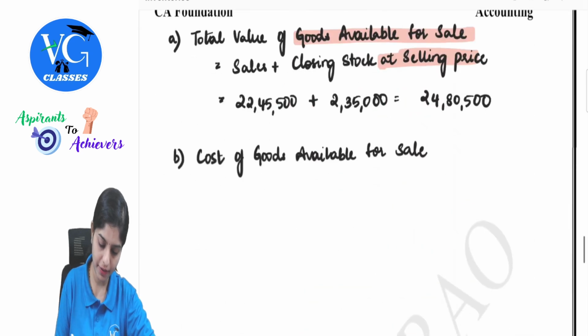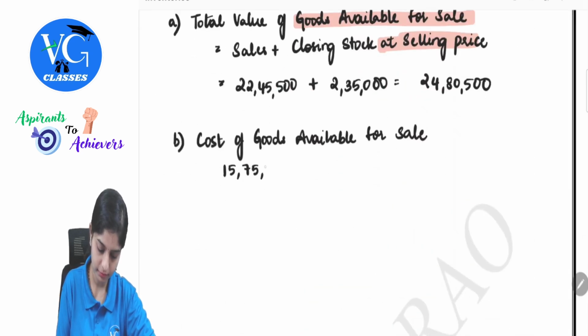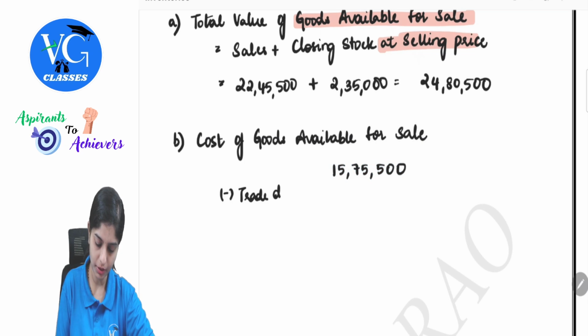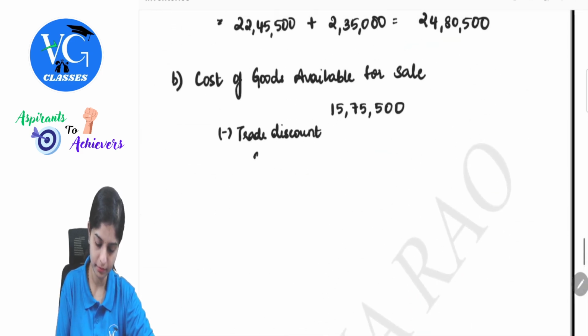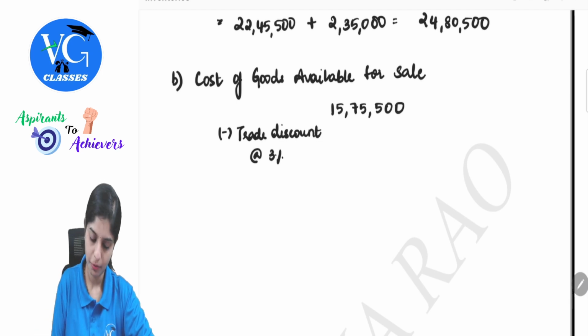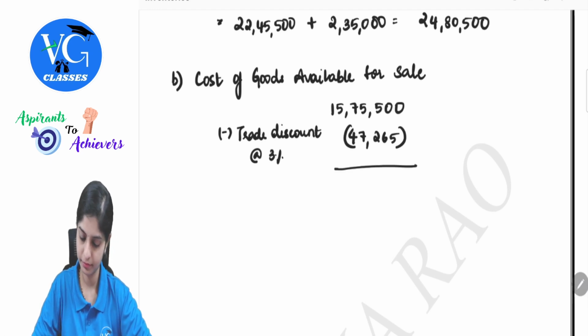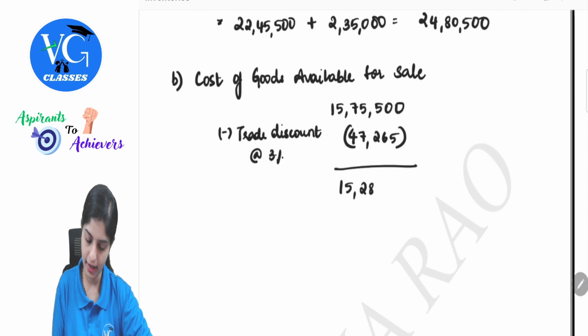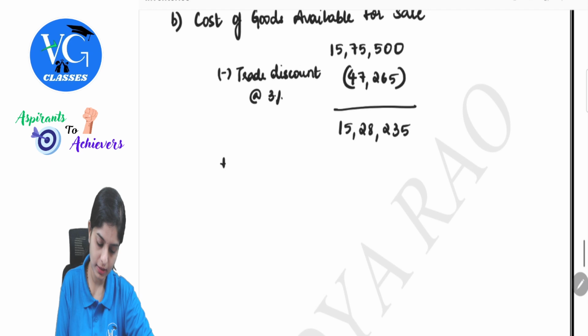So 15,75,500 minus trade discount at 3%, 47,265, gives 15,28,235. On this GST at 11%,